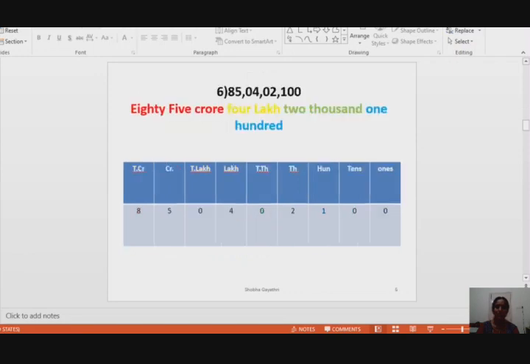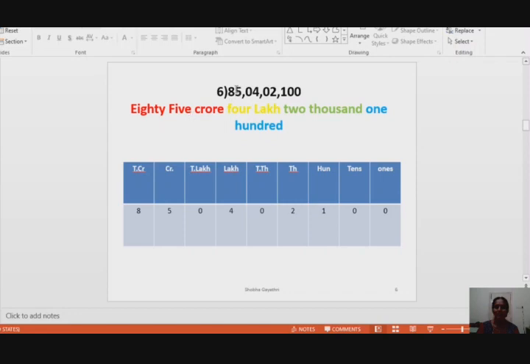Next sum is 85 crore. Read this number. They have not inserted the commas, so I have inserted the commas here. Write the place value chart first. Then write the places from the right side. Then write the numbers corresponding to the places. Then name the number. It is 85 crore 4 lakh 2,100.